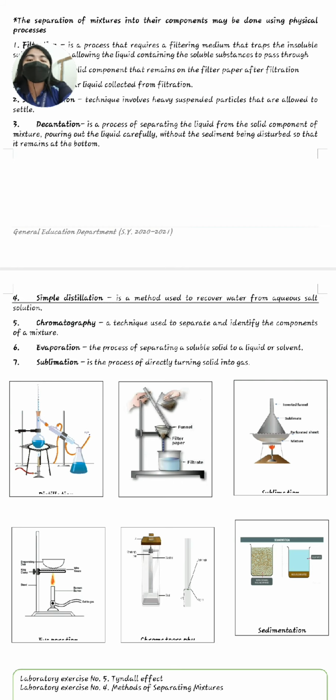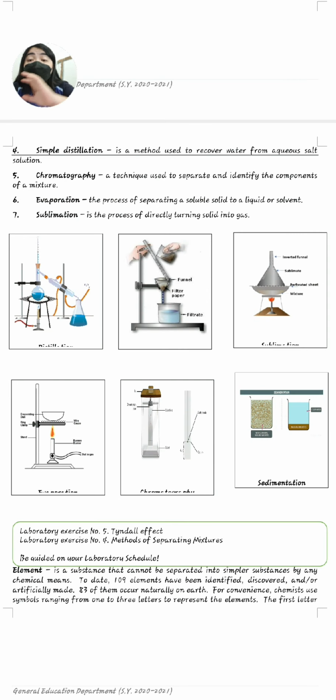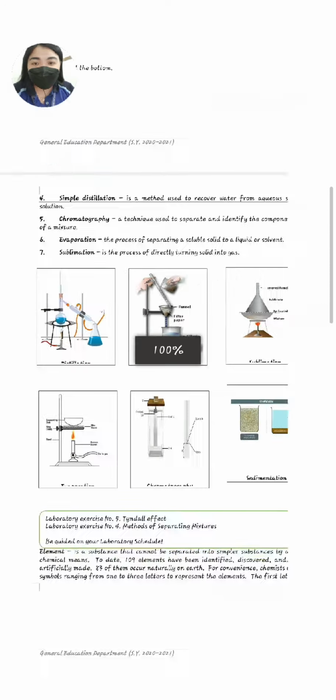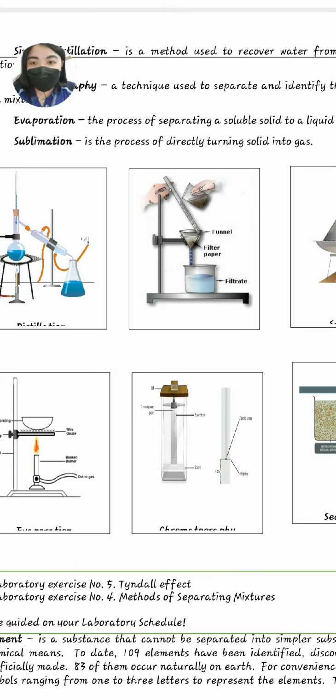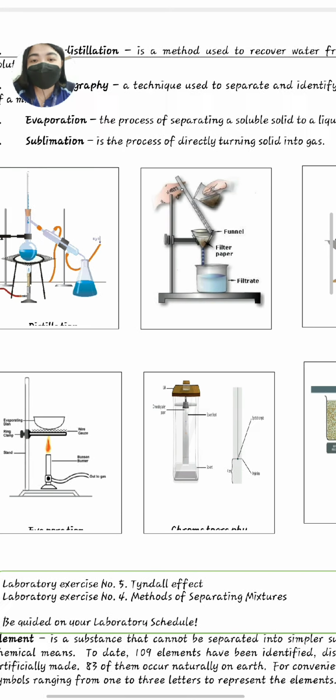As you can see in the illustration below, these are examples of the processes on how we make a certain separation. Let me zoom it. Okay, so the picture will show you the different types of separation of mixtures. By the picture below, we have this first picture. It is the process of distillation.